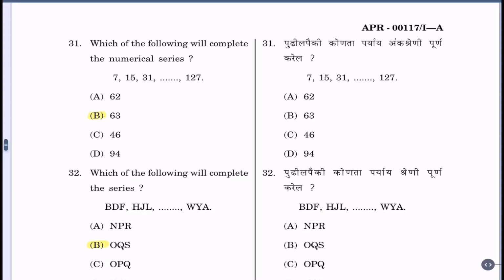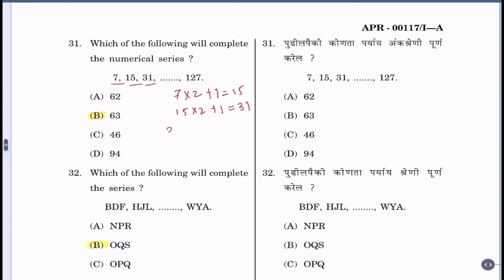Question 31. Which of the following will complete the numerical series 7, 15, 31, dash, 127? Now we can see 7 2s are 14 plus 1 equals 15. 15 2s are 30 plus 1 equals 31. These are first three numbers.